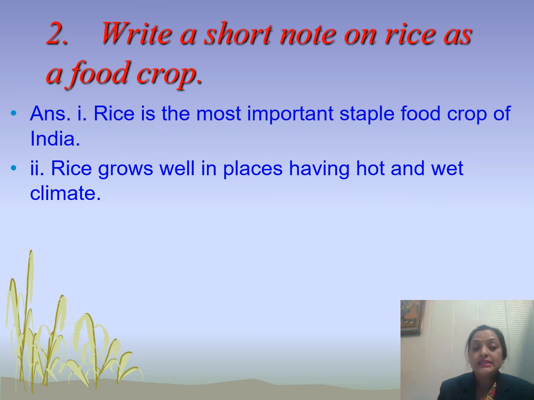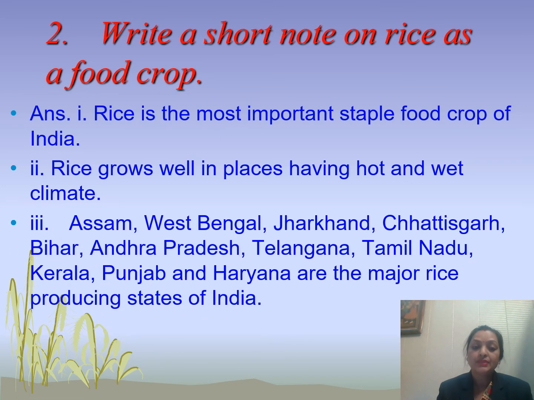Second point is rice grows well in places having hot and wet climate. So the appropriate atmosphere for rice to grow is hot and wet climate.